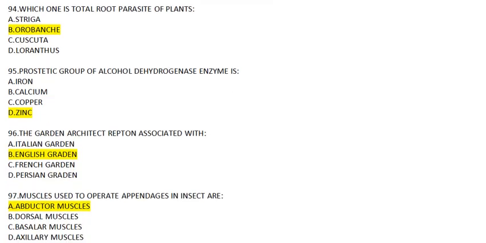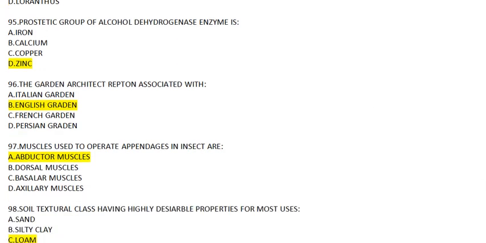94. Which of the following is the total root parasite of the plants? This question I have learned by this mnemonic: Cuscuta is a total stem parasite, L is Loranthus, a partial stem parasite, O is Orobanche, a total root parasite, and S is Striga, a partial root parasite. So this way you can solve this question. Coming to question number 95, prosthetic group of the alcohol dehydrogenase enzyme is zinc.